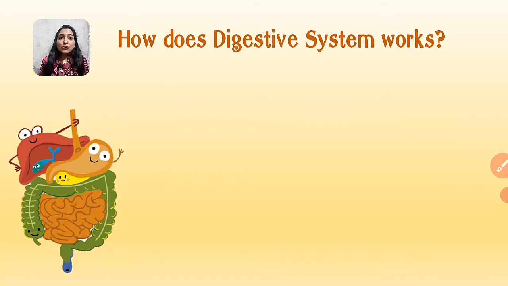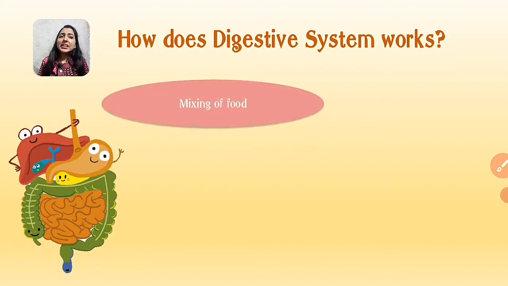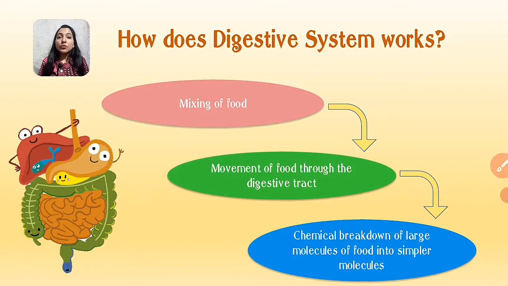So let's discuss how the digestive system works. After eating, first of all, the food is mixed with enzymes inside our body. Those enzymes help in the digestion of the food. Food travels through a passage known as the digestive tract that starts from the mouth and ends at the anus. Through this passage, the chemical components of food are broken down from larger molecules to simpler molecules.